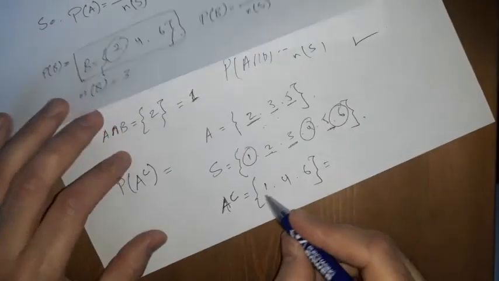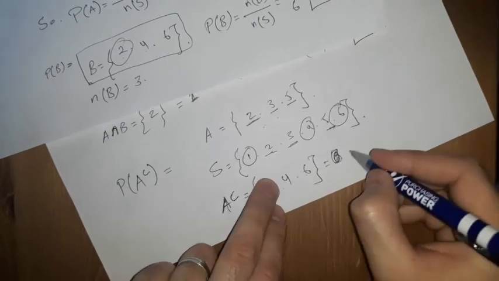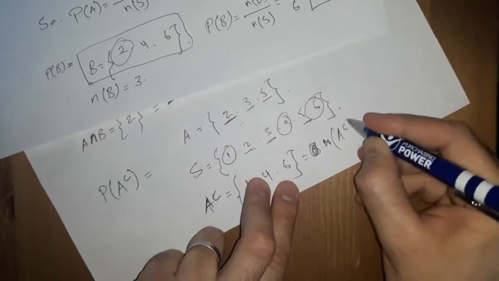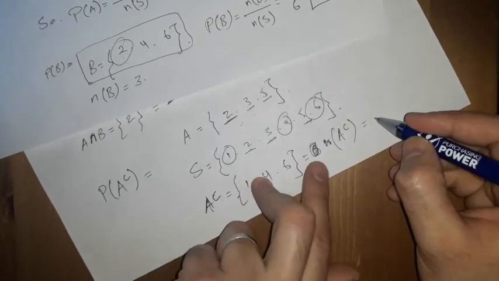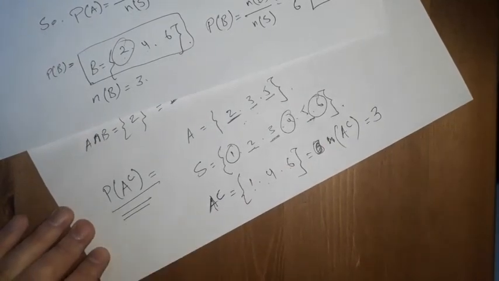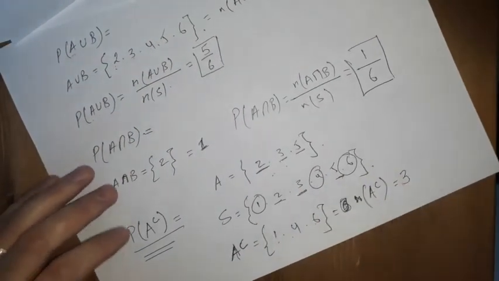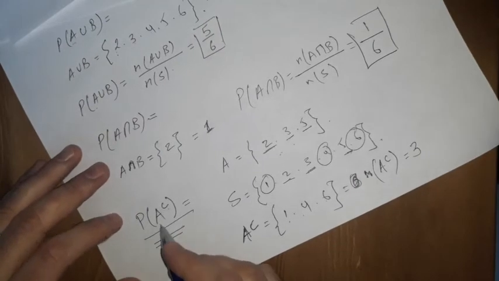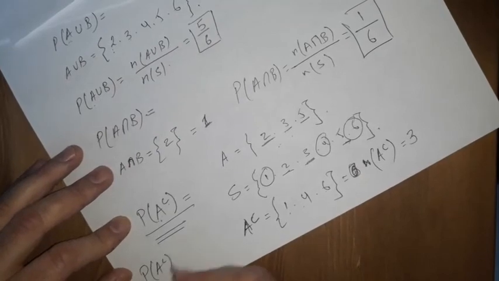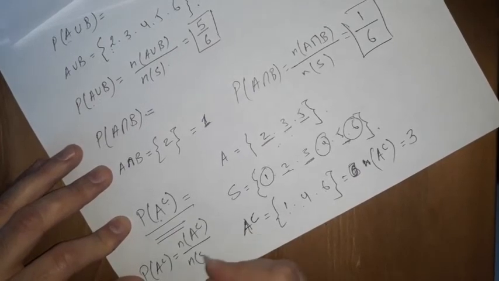How many numbers so far? 1, 2, 3. So it's 3 numbers. If I want to write it down, I will write N of A complement, is 3 elements. So if I want to find the probability of it, I'm messing a little bit up here, I'm checking at the same time as my video. All right, that's good. So for the complement of the event A, the probability of it equals N of the complement of A over N of S.